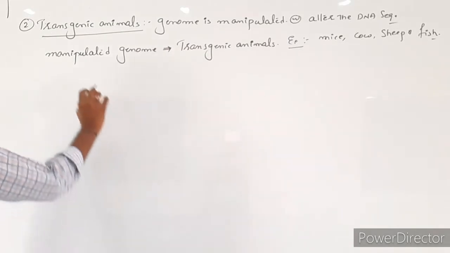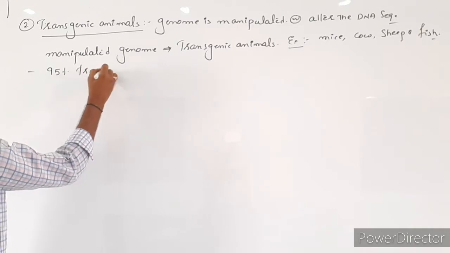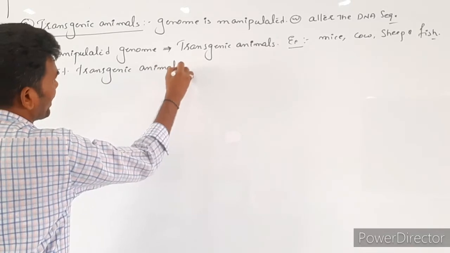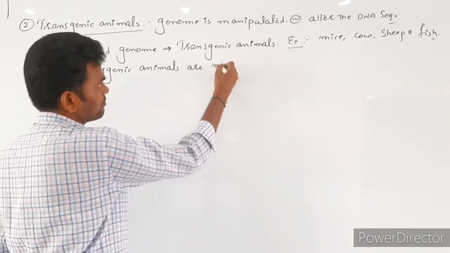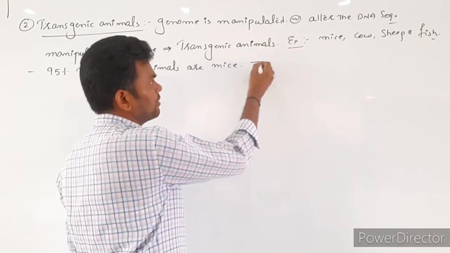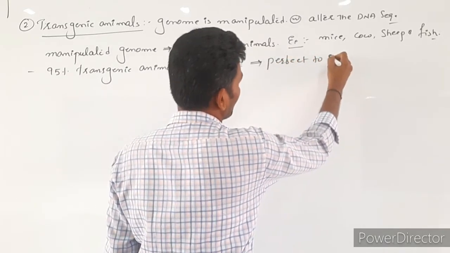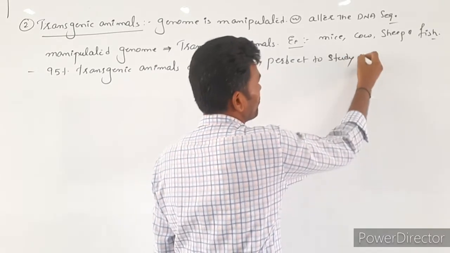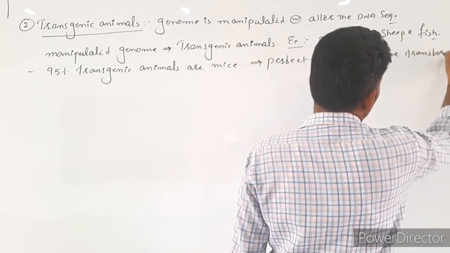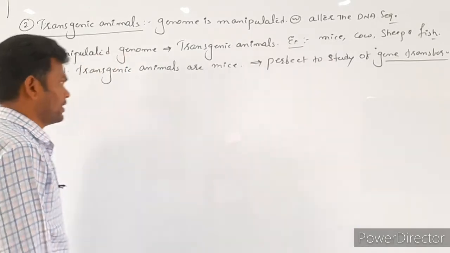Next, 95% of transgenic animals are mice. These mice are perfect for studying gene transfer. The question is, sir, why is it perfect?